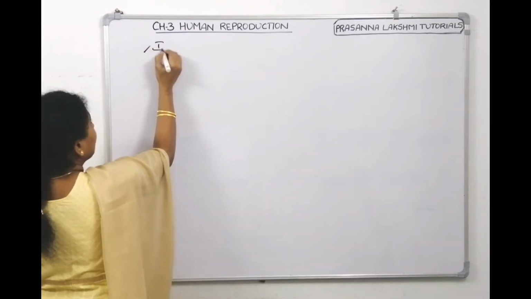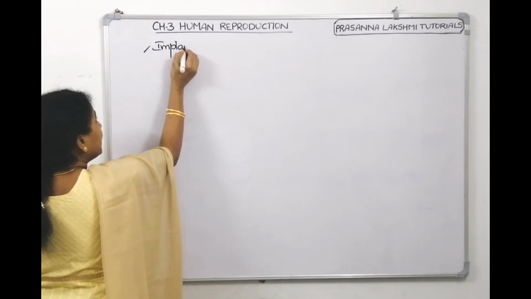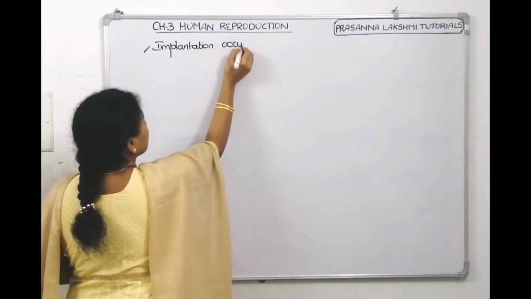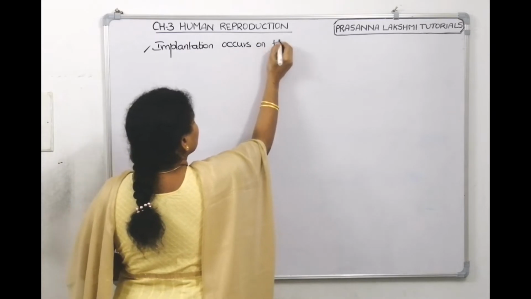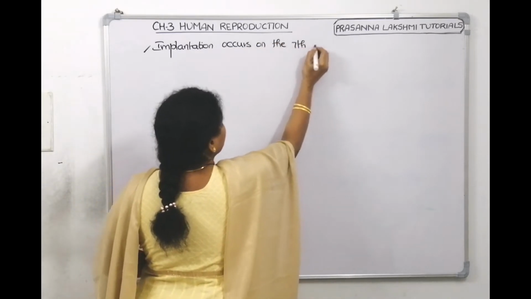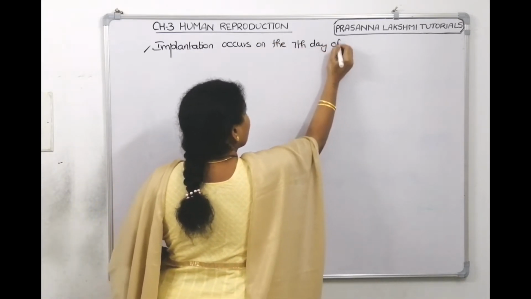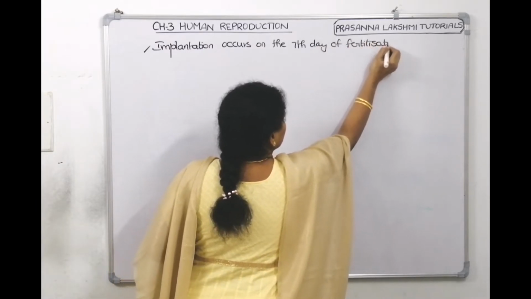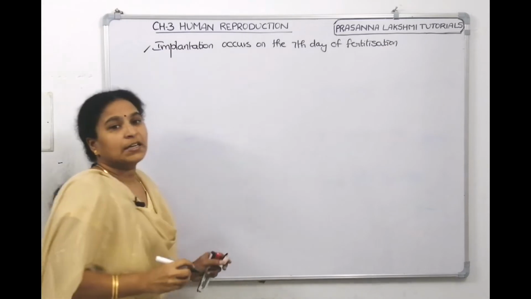So we can write that implantation occurs on the 7th day of fertilization.